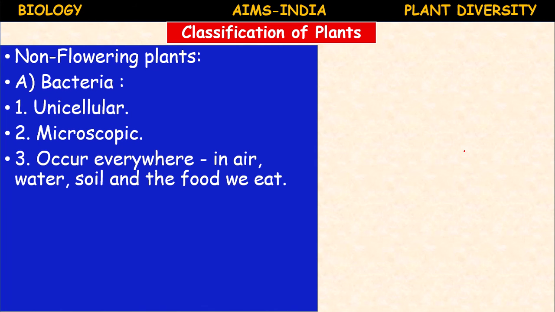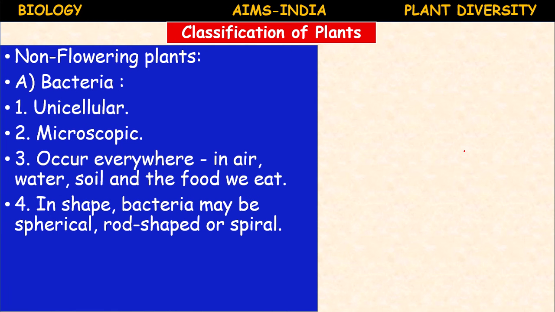They are organisms which can survive in different kinds of environment, in air, in water, in soil, and in the food we eat, under very salty conditions, very cold conditions, and very high temperature conditions. The shape of bacteria may be spherical, round, rod shape, spiral, different shapes.